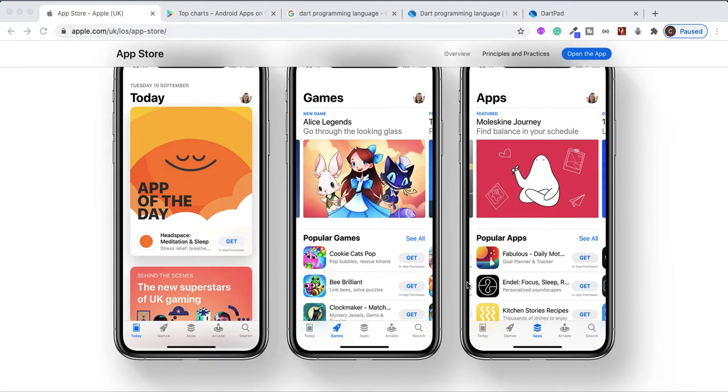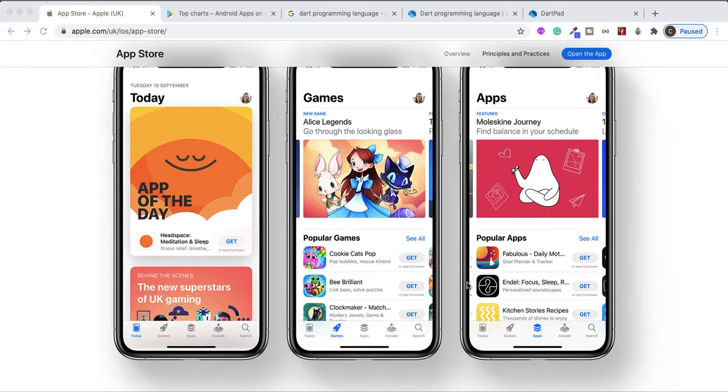This is our first tutorial on a programming language. We're going to start with Dart. The reason why we want to start with this language is because, let's say, for example, you have a great idea for an app.